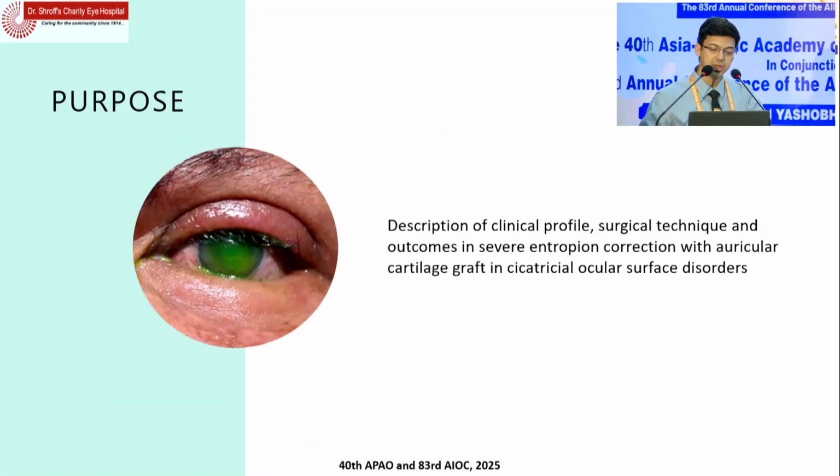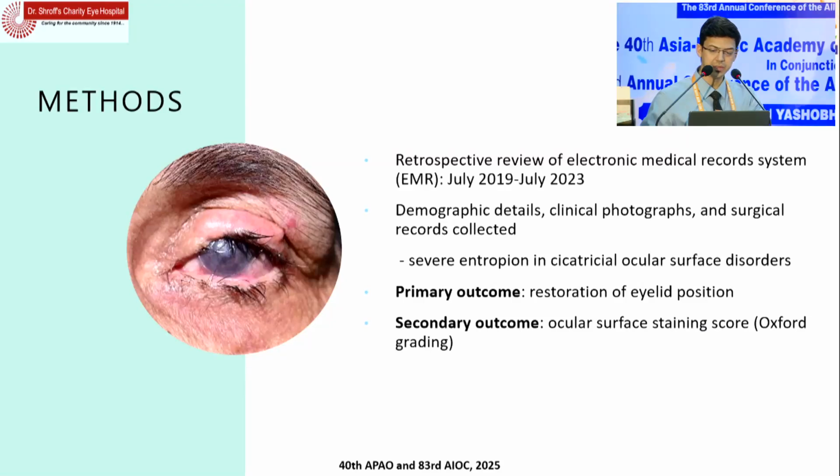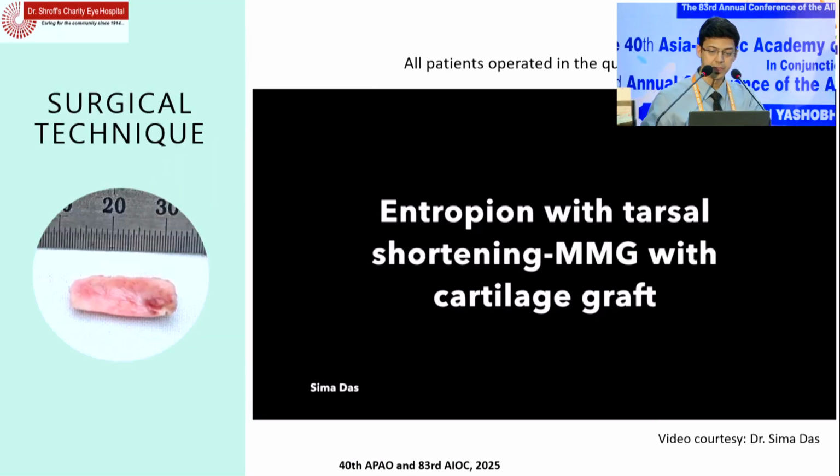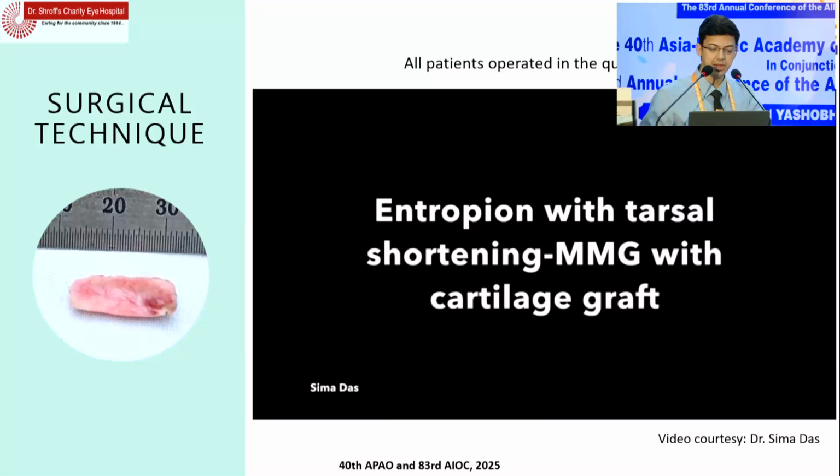So through this study, we want to describe the clinical profile, technique, and outcomes in severe cicatricial entropion with auricular cartilage graft as a corrective measure. A retrospective EMR analysis was done to collect data, where the primary outcome was restoration of eyelid position and the secondary outcome was the ocular surface staining score. This is the surgical technique which I'm showing you.